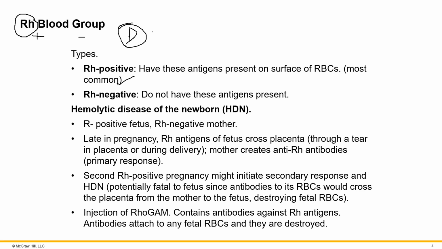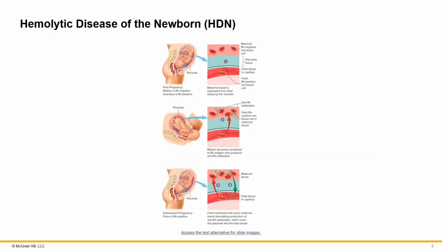Now, Rh factor is clinically relevant because it can cause a reaction when an Rh negative mother is carrying an Rh positive fetus. So I'm going to explain on the next slide why this is relevant. Here's what happens. In the first pregnancy, mom is Rh negative, so she does not have antigen D. The fetus is Rh positive, meaning the fetus does have antigen D. So here is the fetal blood, here is the maternal blood.